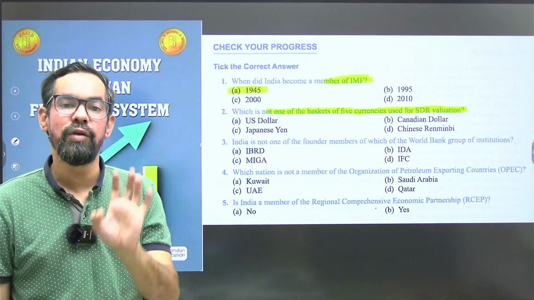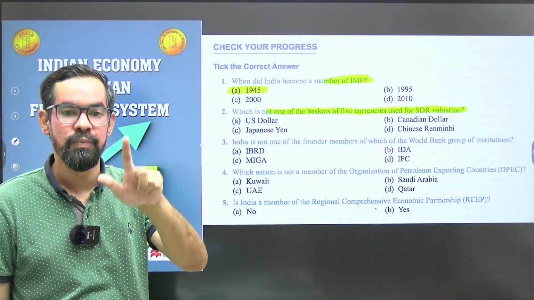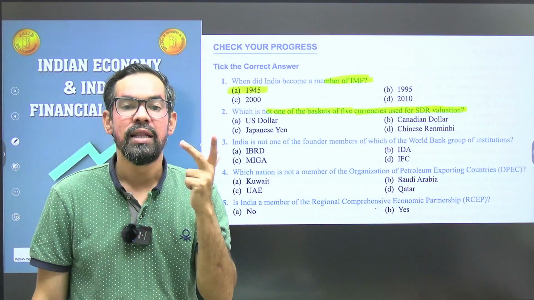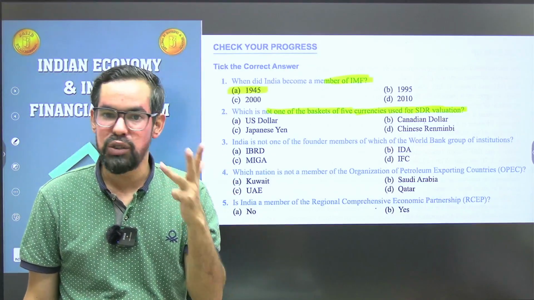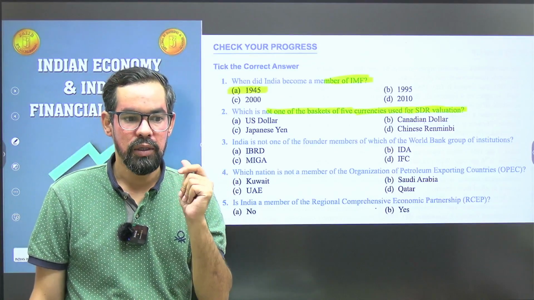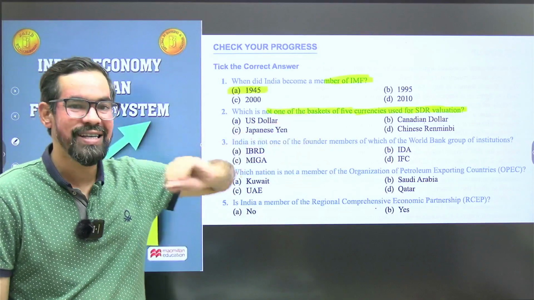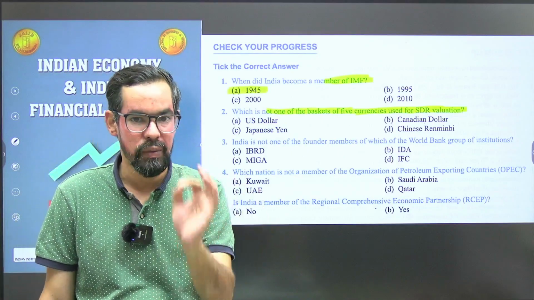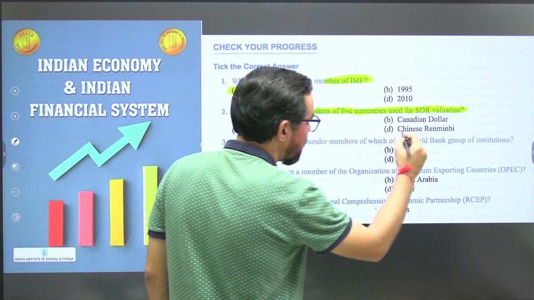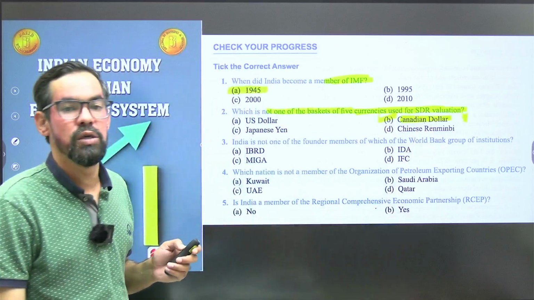Presently we have five currencies under this SDR basket: US dollar, Chinese renminbi or yuan, which was newly added, then Japanese yen, British pound, and the fifth one is the euro. The maximum weightage belongs to the US dollar, then the euro. So the dollar is part of this, yen is part of this, but the Canadian dollar is not part of this. So option B will be the correct answer for this one.